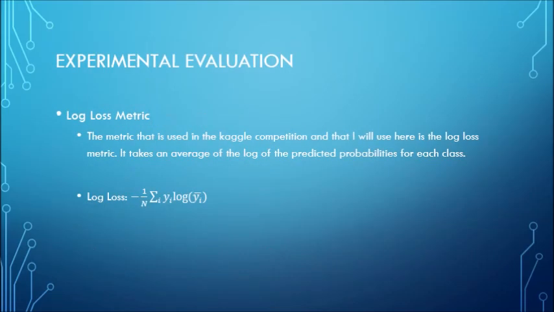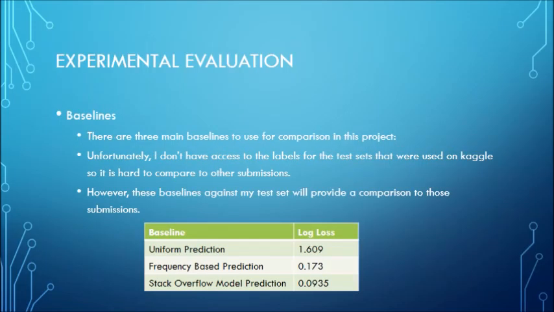This slide discusses the log loss metric that is used to evaluate the models in this project. Next, I'd like to discuss the baselines that I use. The first is a uniform prediction, where we just predict evenly across all classes. Next is one based on frequency, where obviously open is highly weighted compared to the other classes. Lastly, Stack Overflow and Kaggle included a baseline that is a machine learning model that actually performs quite well.